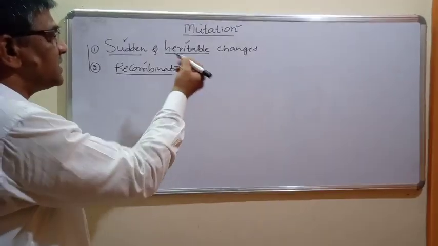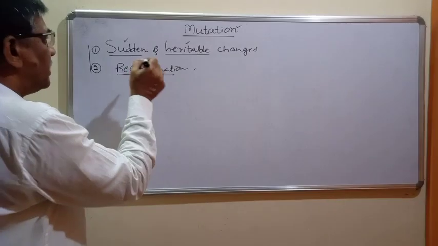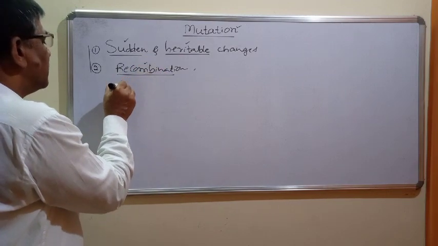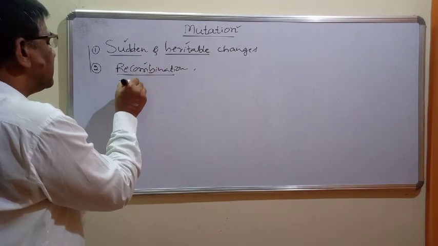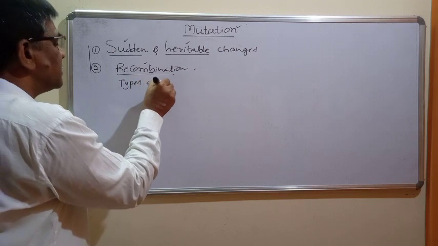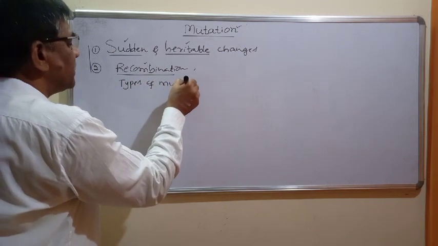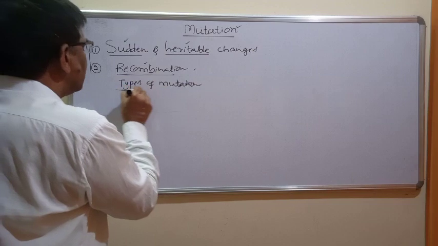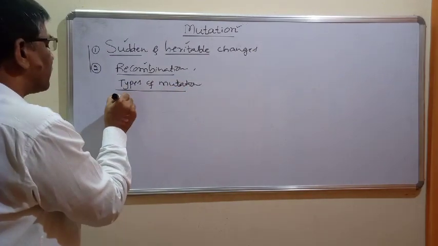We can study mutations at different levels in our textbook. In different lessons we will get this mutation. Now we have to understand the different types of mutations. Mutations are mainly of two types.